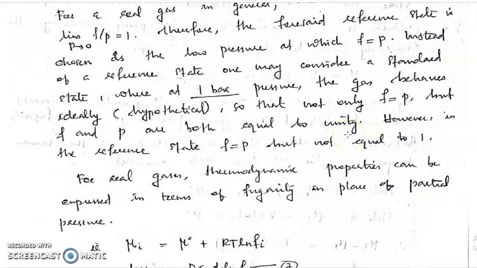So instead of a reference state, we are hypothetically assuming a standard state of 1 bar pressure, so f by P will be equal to 1. Both f and P are unity. However, in our reference state, f is equal to P but not equal to 1.